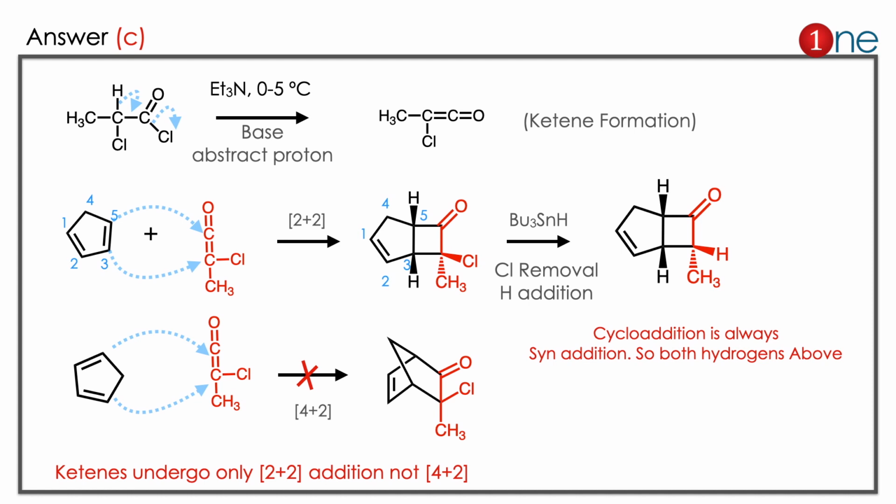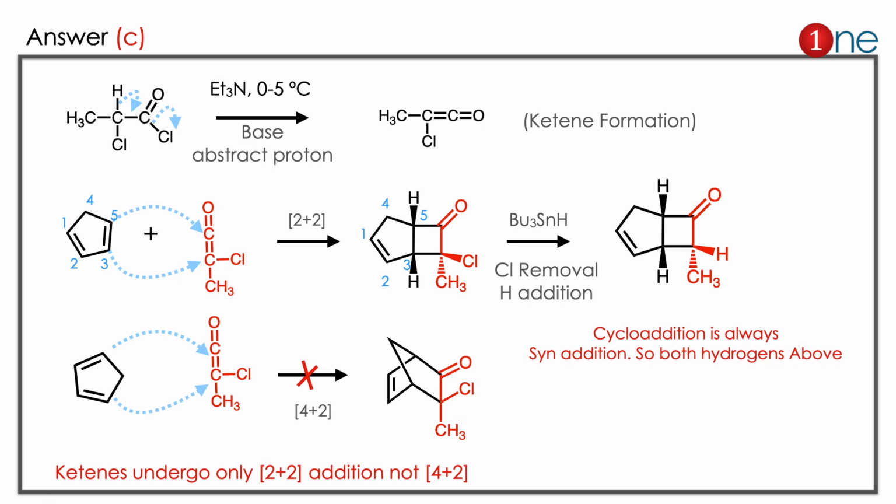The answer is C. Let us see how. The starting material is an acid chloride. You are using the amine. The amine is a base which can abstract the proton. So the acidic proton is abstracted, and the double bond moves. You have the ketene. The ketene is very important. Then it reacts with cyclopentadiene. There are two kinds of possibility: 2 plus 2 cycloaddition and 4 plus 2 cycloaddition.